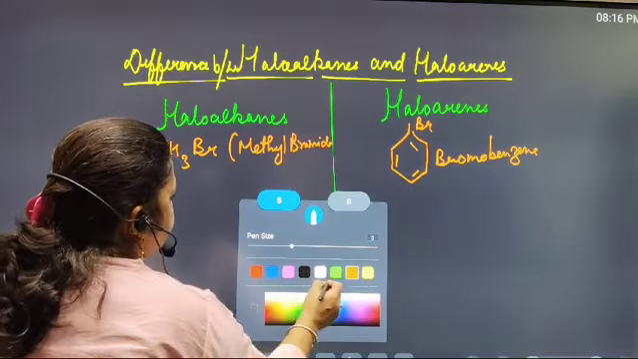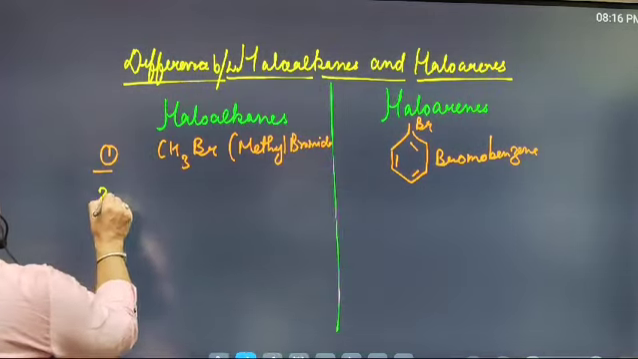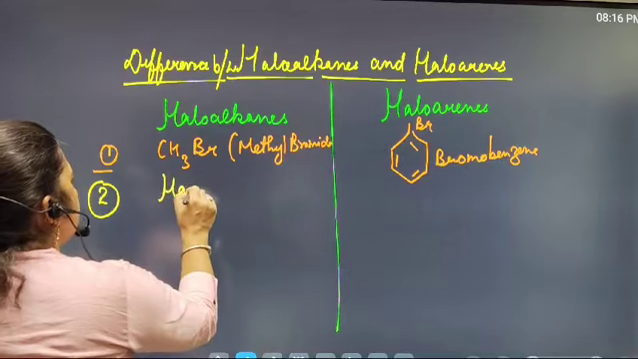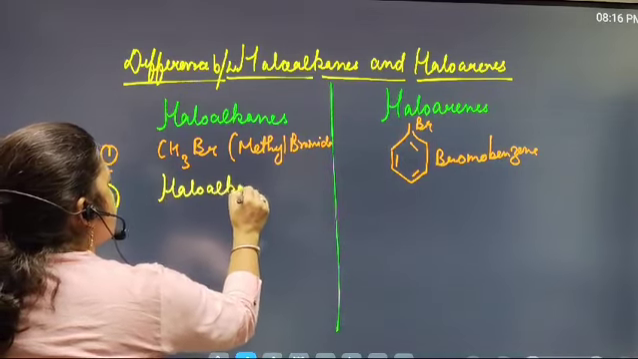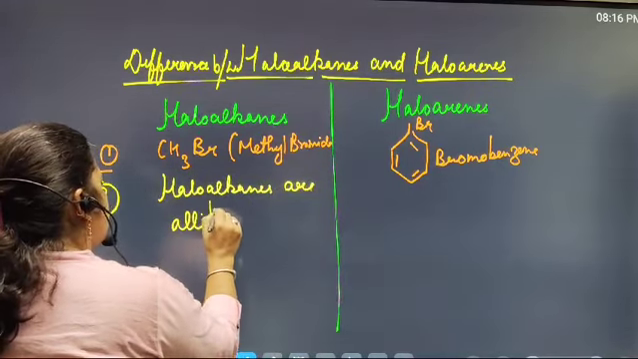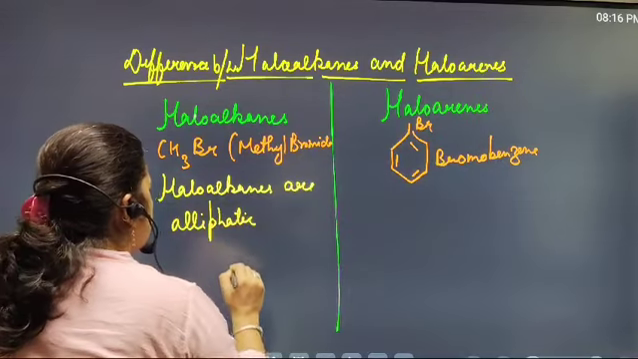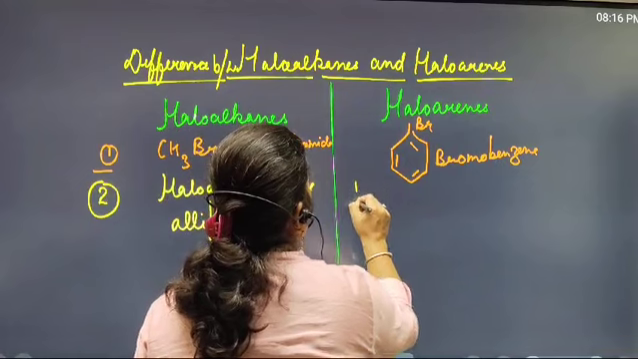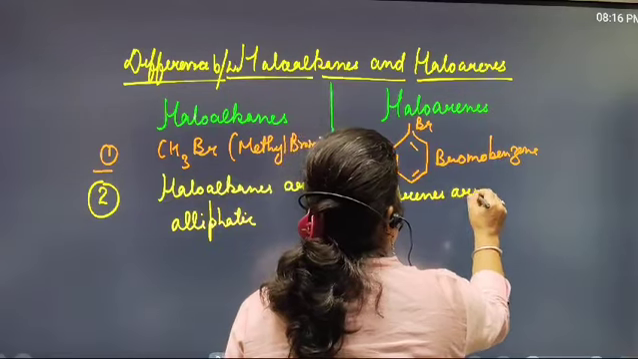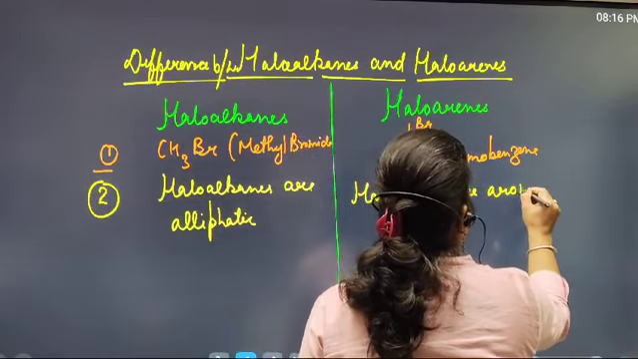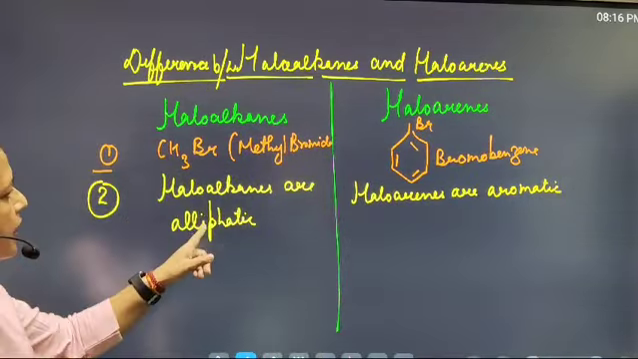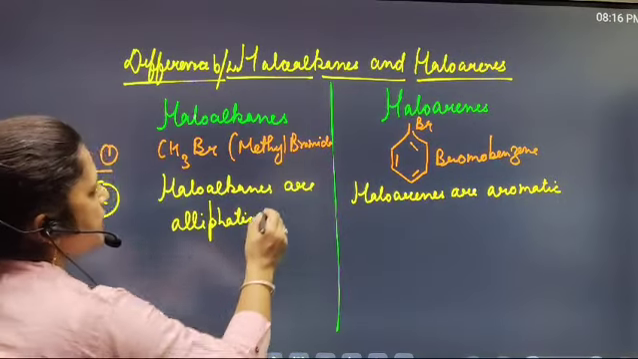Our next difference, the second difference, is that haloalkanes are aliphatic and haloarenes are aromatic. Haloalkanes are aliphatic and haloarenes are aromatic. This is the second difference.